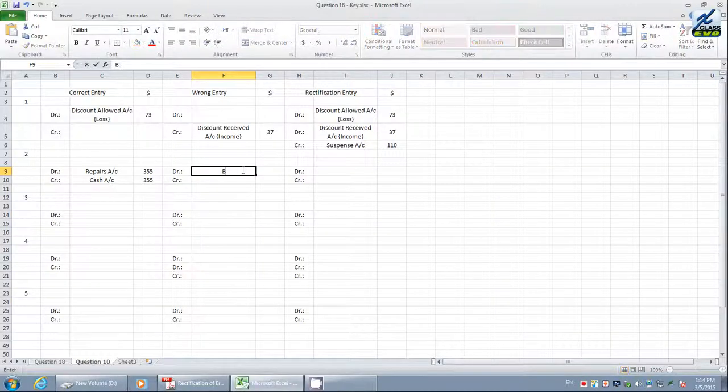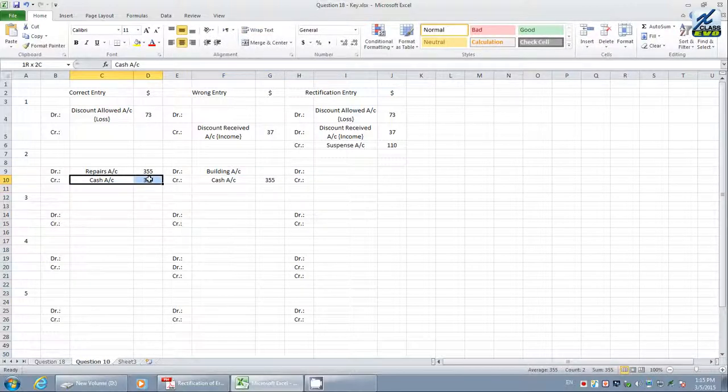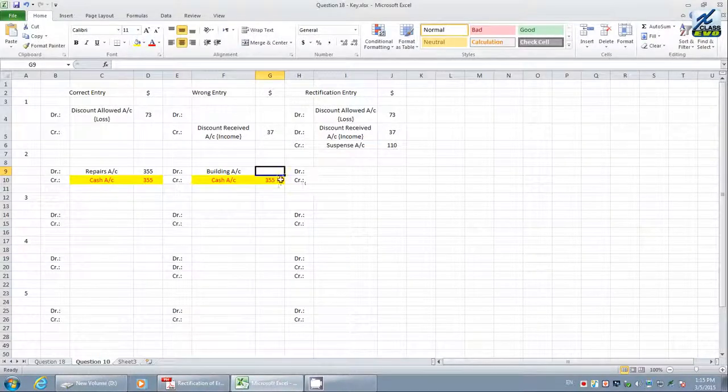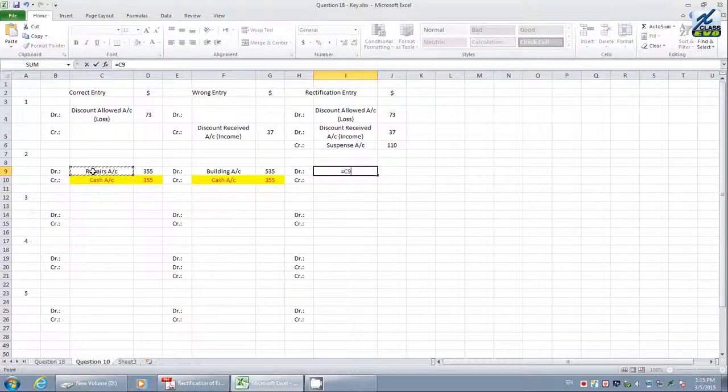They have posted to the building account and credited the cash account. But in the cash there is no mistake with respect to the credit side of this error. The mistake is about the value as well as the account heading. What is the value they have debited? They debited building account with 535. Therefore, we do not want building; we want repairs account. Therefore, we have to debit repairs account with the value of 355.